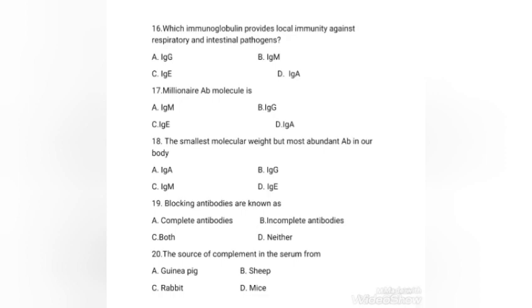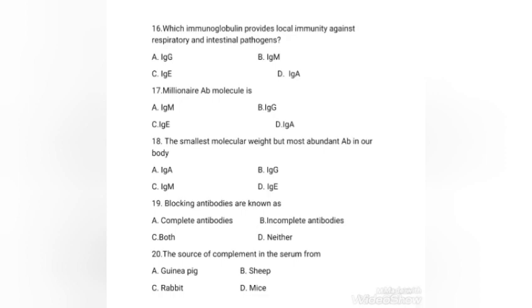Next question, the smallest molecular weight but most abundant antibody in our body: IgA, IgG, IgM, IgE. The right answer is option B, IgG. Next, blocking antibodies are known as option A, complete antibodies, option B, incomplete antibodies, both, neither. The right answer is option B, blocking antibodies are known as incomplete antibodies.